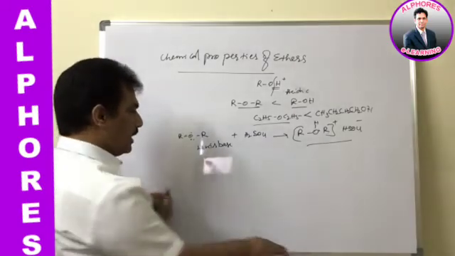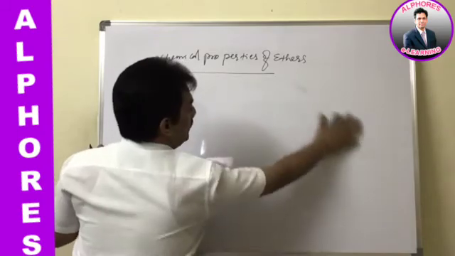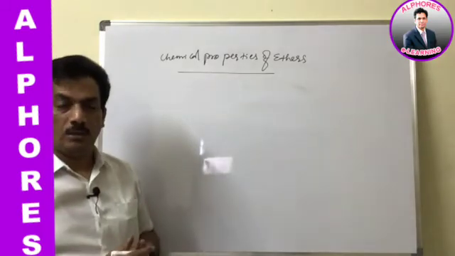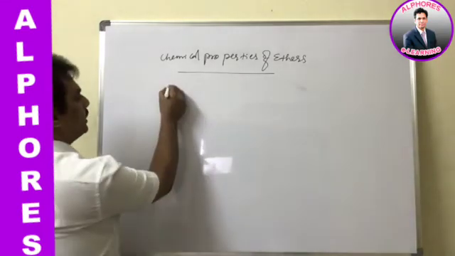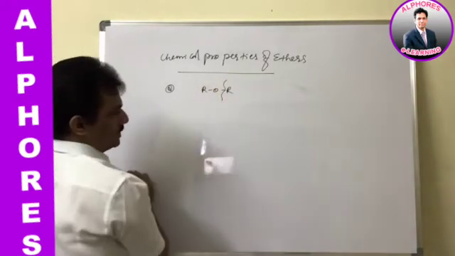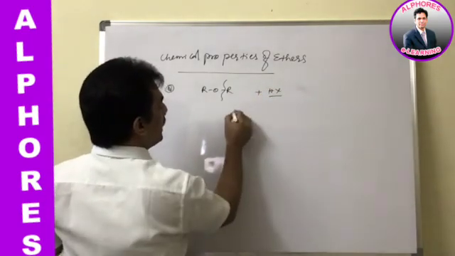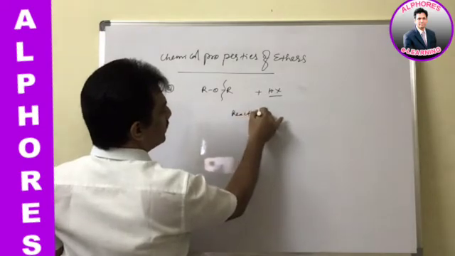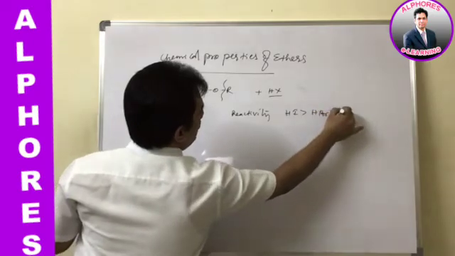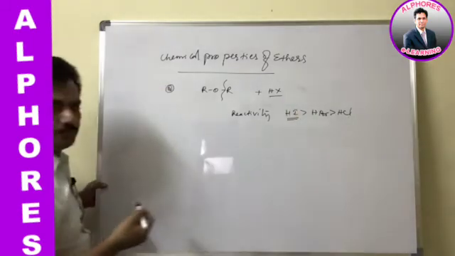This proves that ethers behave like Lewis bases. Clear? The other reactions are due to C–O bond cleavage. When forming oxonium salts, there is no C–O bond cleavage, is it not? But the second property, ROR C–O bond cleavage, happens with HX, just remember. The reactivity of HX follows the order HI is more reactive than HBr, which is more reactive than HCl. Our discussion is mostly on this.